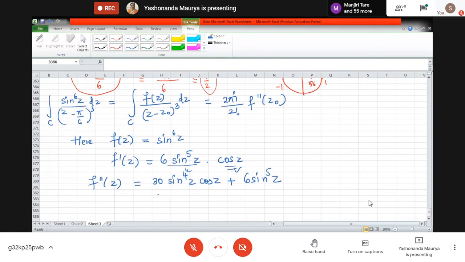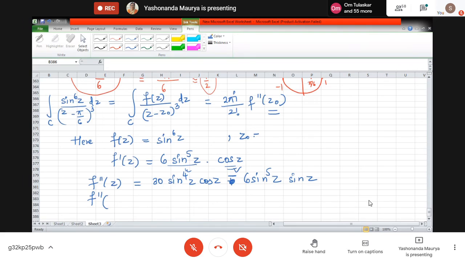What was pending is the derivative of the cos term. The derivative of cos is minus sine z, so the sign becomes negative. So this is the expression. Now I've got this expression, we want to evaluate it at z0, so f double dash of z0. What is our z0 here?